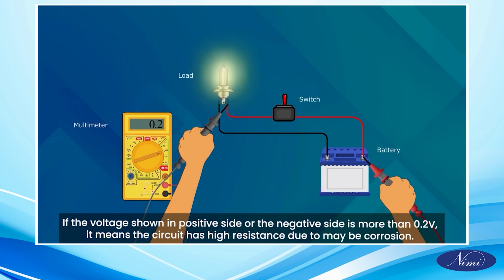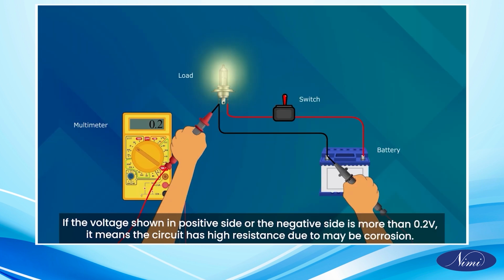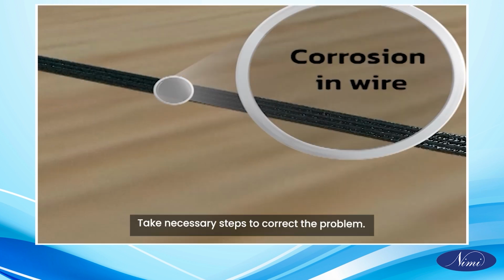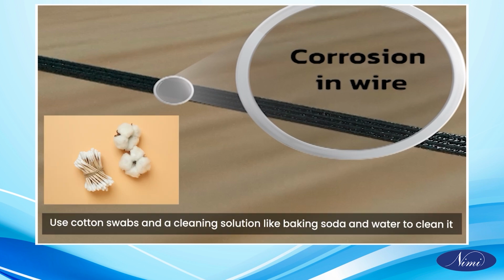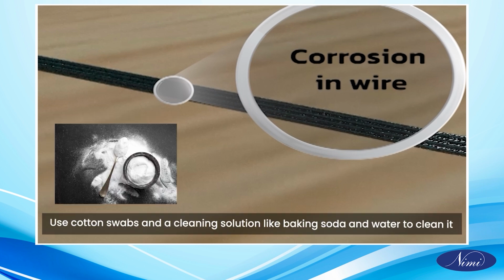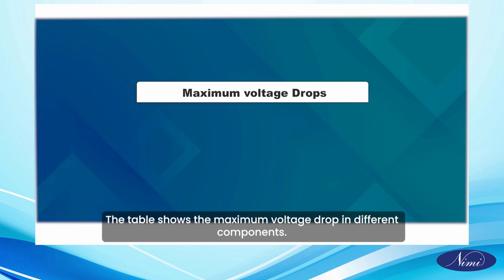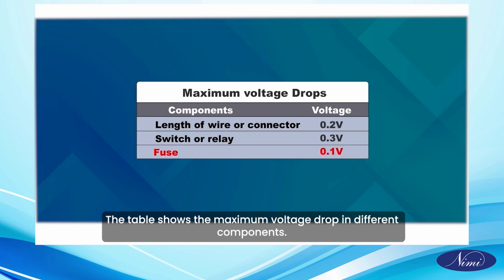If the voltage shown on the positive side or the negative side is more than 0.2 volt, it means the circuit has high resistance, maybe due to corrosion. Take necessary steps to correct the problem. Use cotton swabs and a cleaning solution like baking soda and water to clean it. If the circuit has more loads like a fuse or relay, then the voltage drop increases. The table shows the maximum voltage drop in different components.